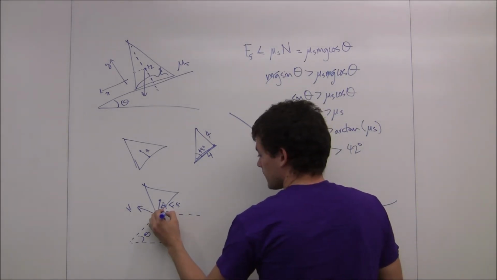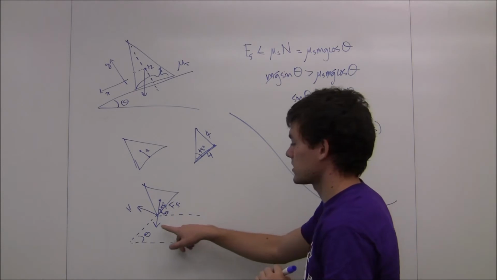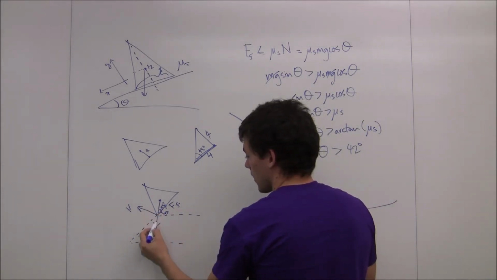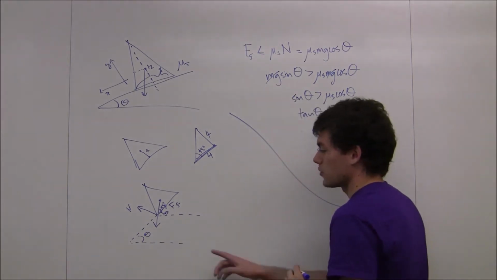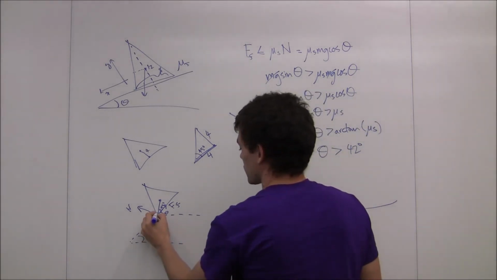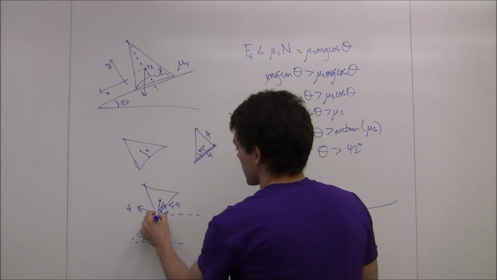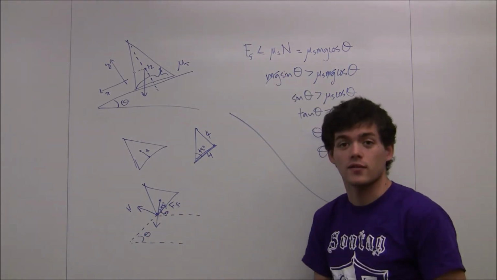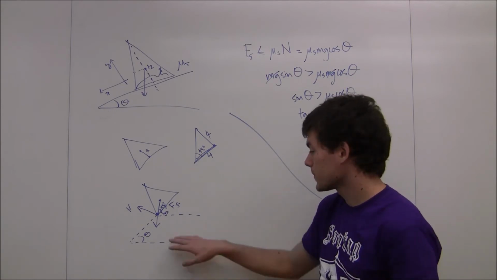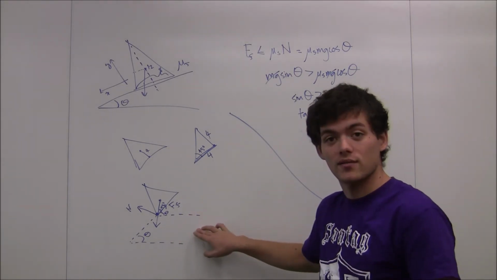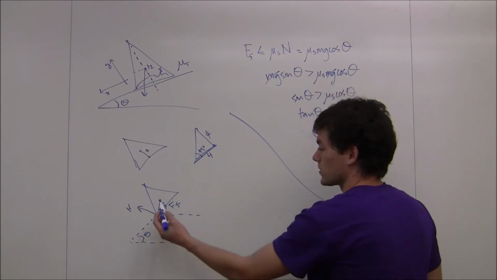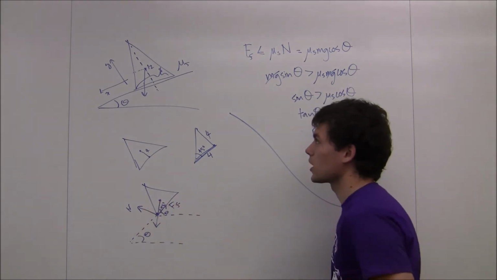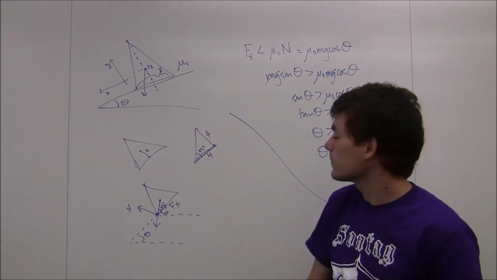So all we need in order to have the block tip to the left is to have this force of gravity act to the left of this corner reference point right here. Since it's tipping about the reference point, about that corner, the normal force and the force of friction will have 0 torque. So if the force of gravity is to the right of that point, then torque will tend to spin the block to the right, which wouldn't make any sense because the ramp is in the way.